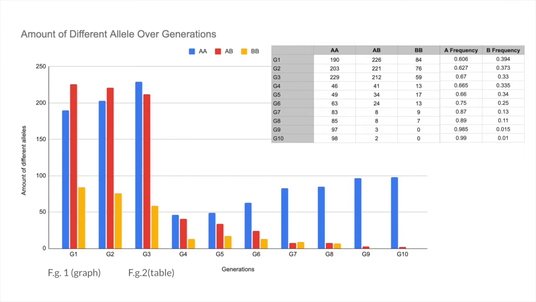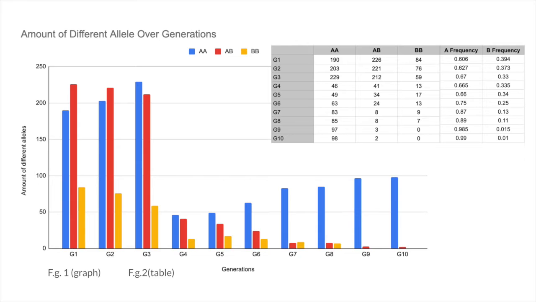However, as the recessive alleles are decreasing, the dominant alleles are increasing. There are 45 homozygous dominant individuals at generation 4, and the dominant allele frequency is 0.665. But at generation 10, there are 98 homozygous dominant individuals, and the dominant allele frequency has become 98.01.